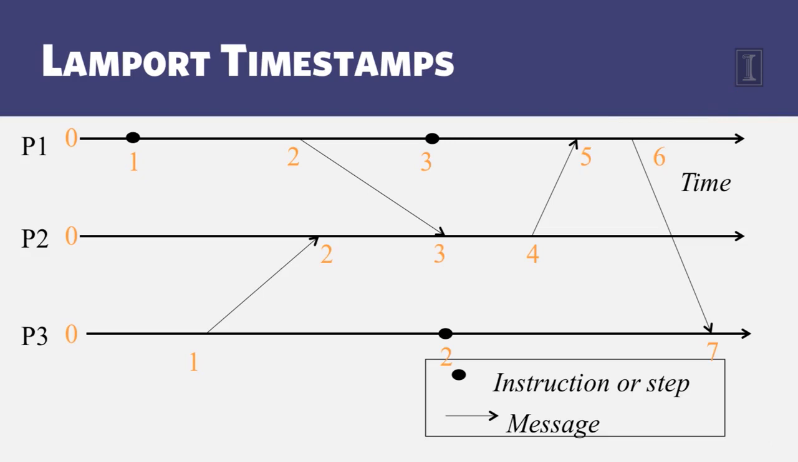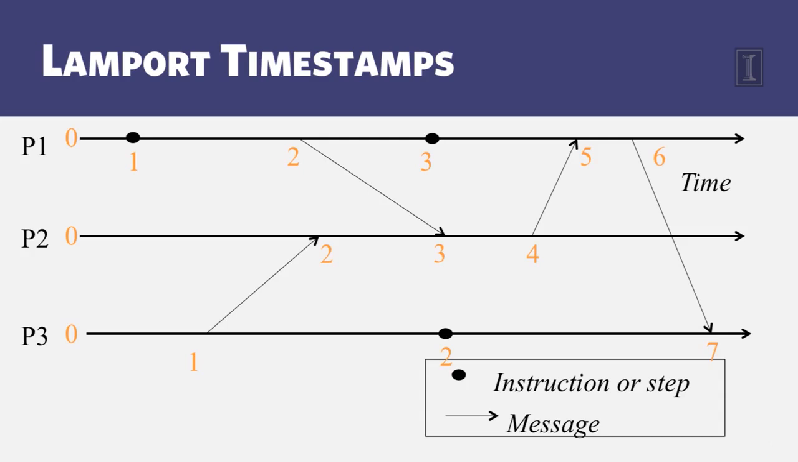When P1 sends a message to P3, it goes from a timestamp of 5 to 6. It includes this in the message. When P3 receives this, it looks at the timestamp in the message, 6, which is more than the local clock value 2, and so 6 plus 1, 7, is assigned as the timestamp to the receive event of this particular message from P1 to P3.